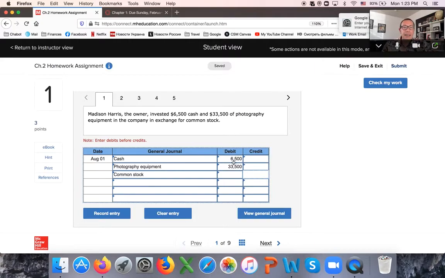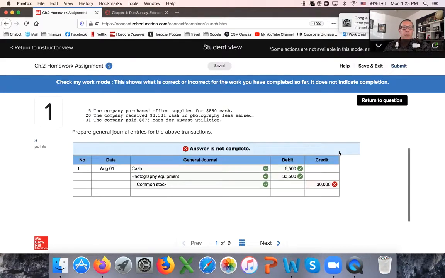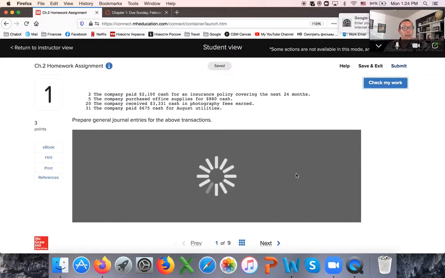Now, common stock should be 40,000. But let's say I enter by mistake 30,000. That's a mistake. So at any point you can check your work and the system will tell you what's correct, what's incorrect. You can return and correct it.